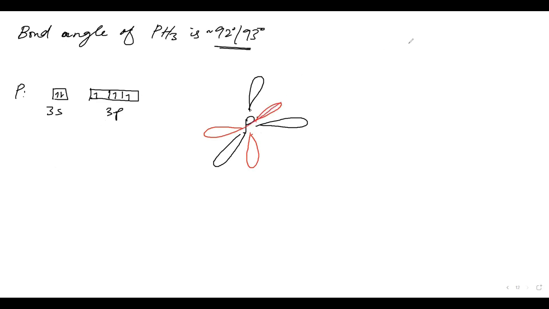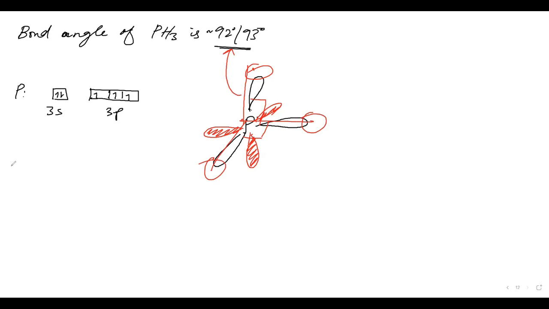These are in one line. One hydrogen is coming from here, one hydrogen from here, and the other hydrogen from here, almost 90 degrees.